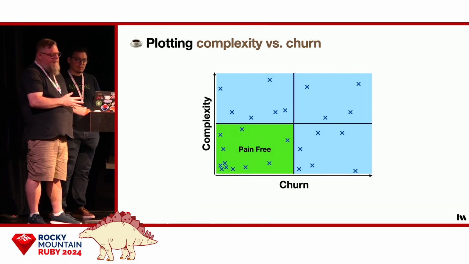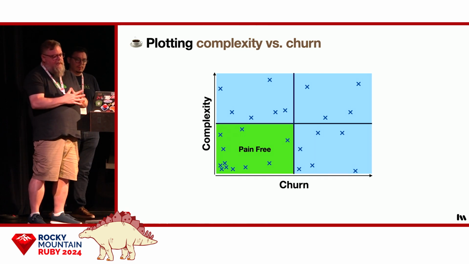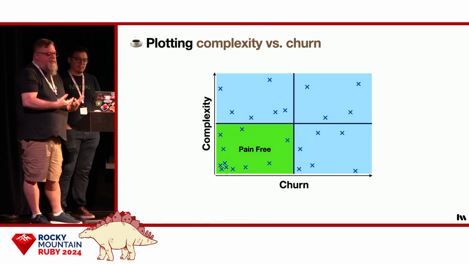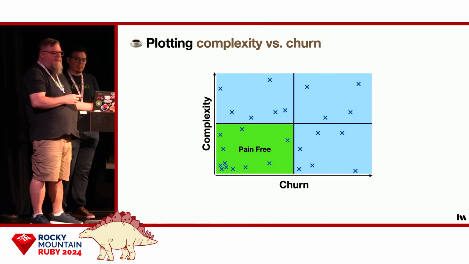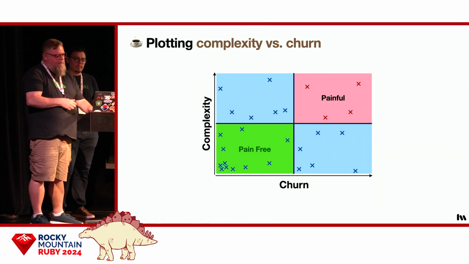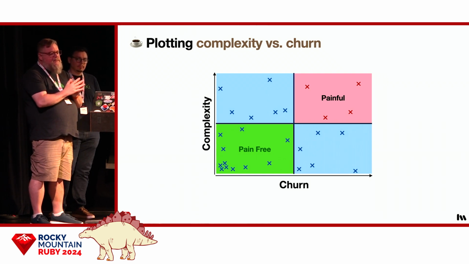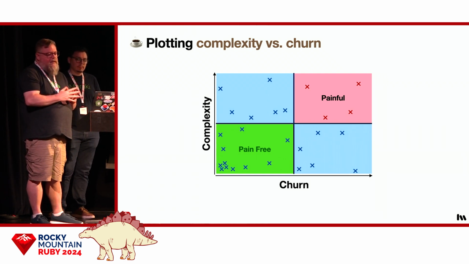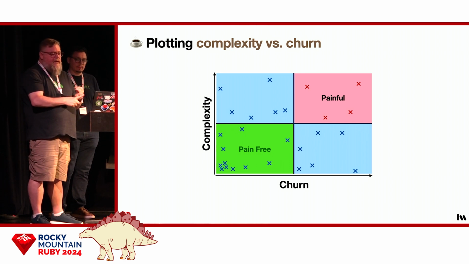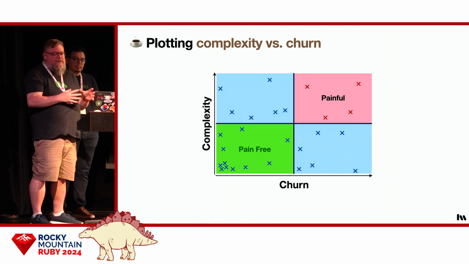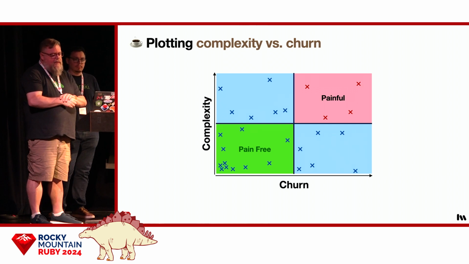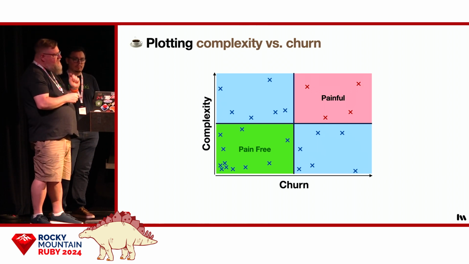Down here in the lower left is the pain-free zone. These are files that are easy to change, easy to understand, and in a healthy application, most files live here. The upper right quadrant is the painful zone. These are files that are hard to understand, hard to change, and prone to regression. Now, being aware that these files are in this quadrant will help you make decisions about where to add new code. You probably don't want to add new code to these files.